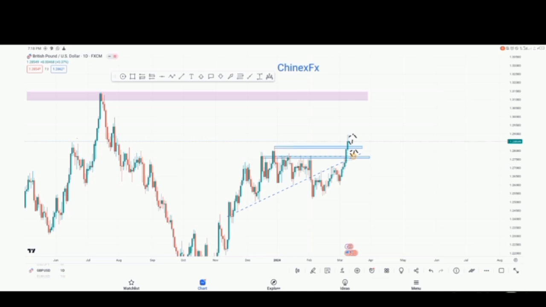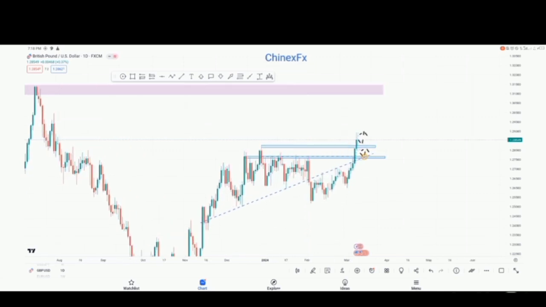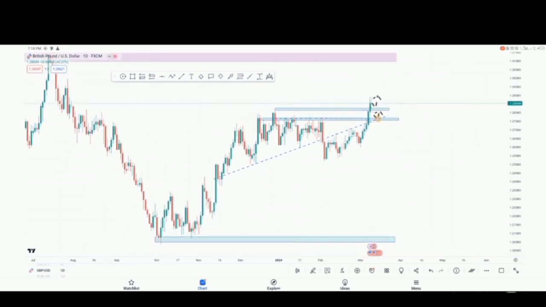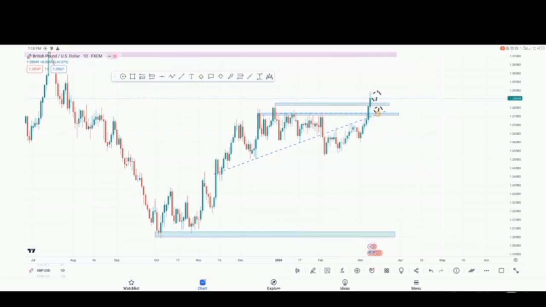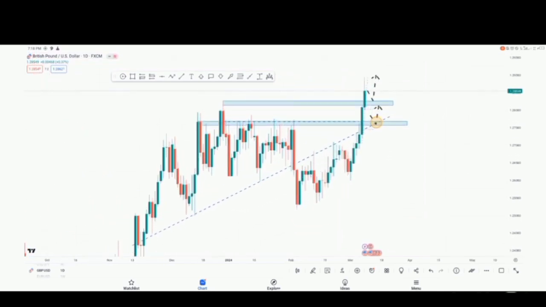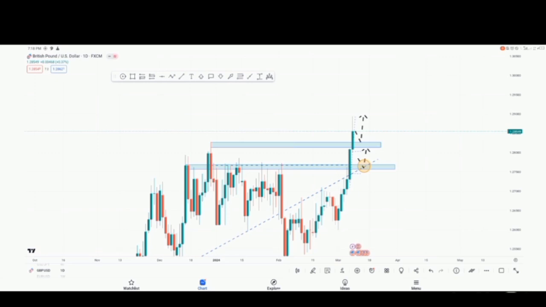We are going to be starting with GBPUSD on the daily time frame. So let's dive in. Okay guys, GBPUSD last week had a lot of bullish movements, moving more to the upside after the news on Friday. It broke out of our resistance, which is this zone, and then it broke out of another one, which is this zone.